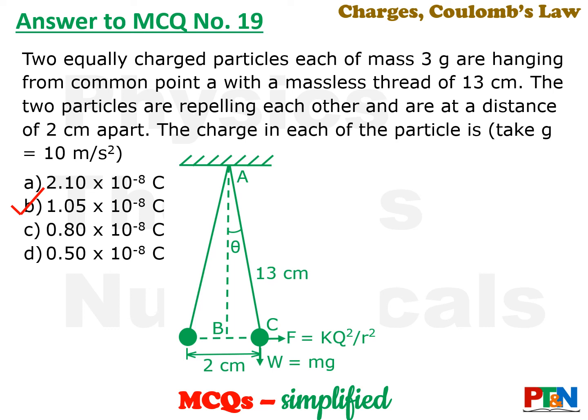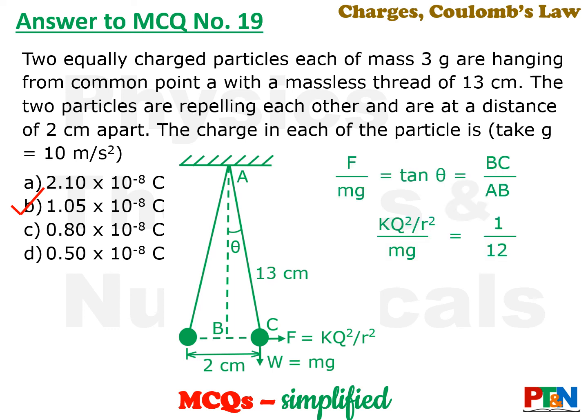So they will form a triangle. If you take the vertical line and one string, triangle ABC is formed. So you can see that F by mg is tan theta, that is BC by AB. The tan theta value has been given, that is 1 by 12.